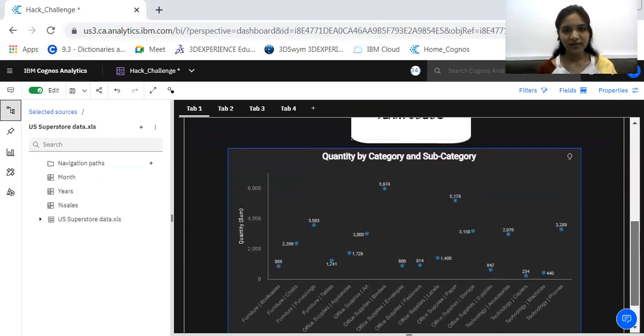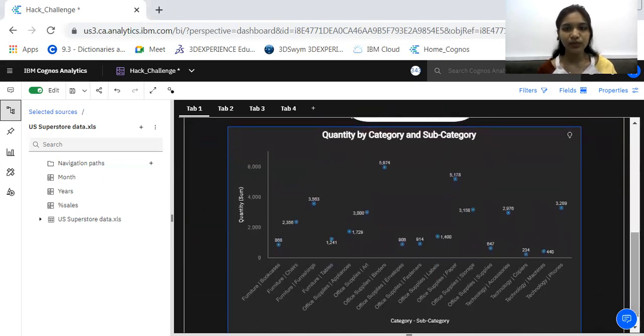The third graph provides the user with the detailed quantity that was ordered in terms of subcategories as well as categories. So here you can see that the maximum number of binders are ordered in these 4 years, and the least that was ordered is copiers.